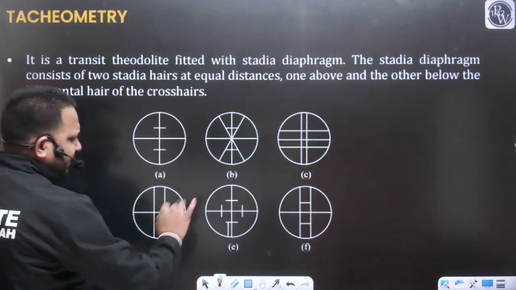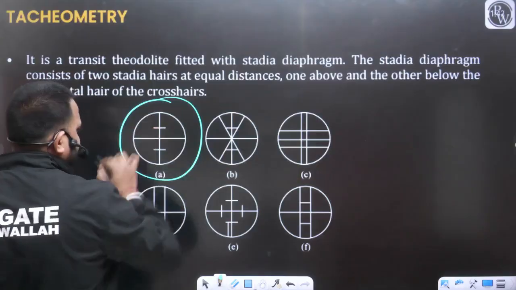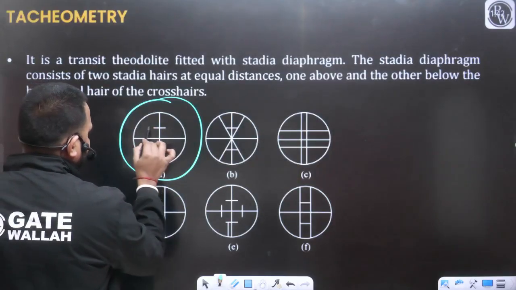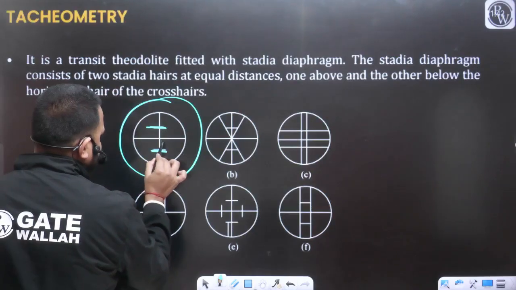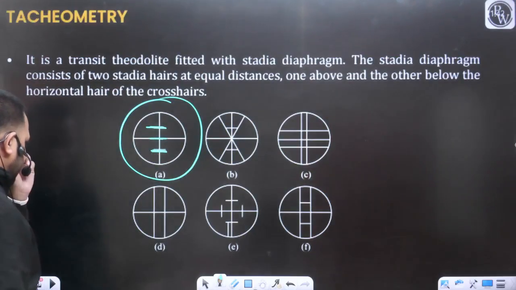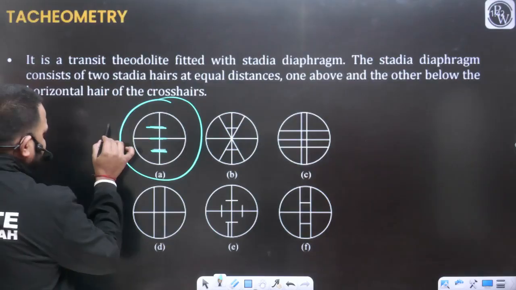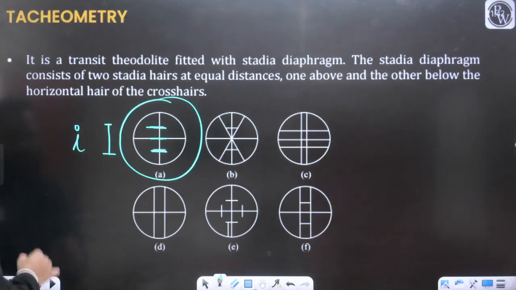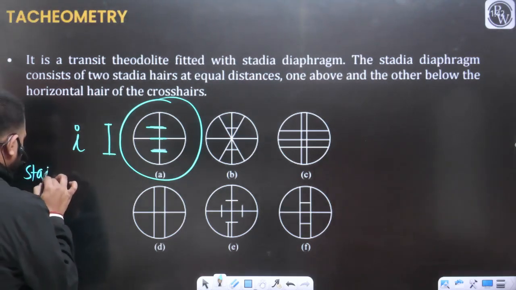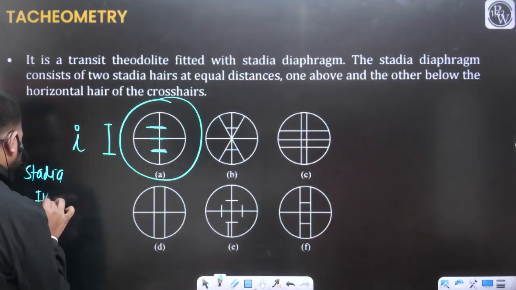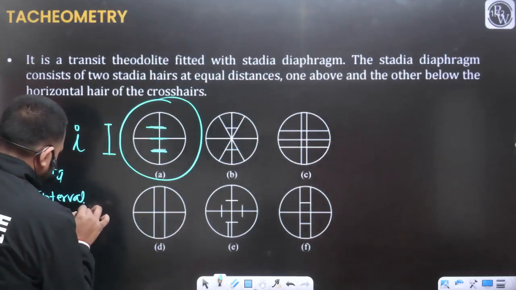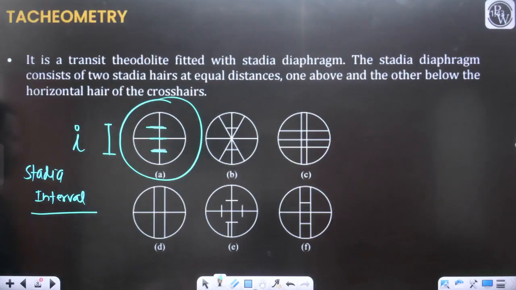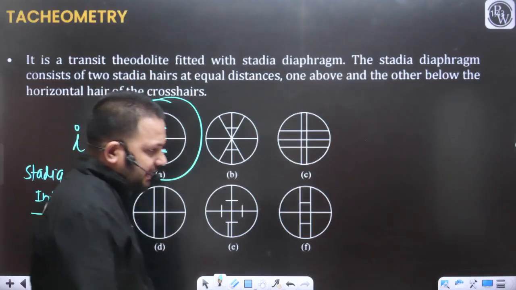So various options are there. We have discussed this case. This is your upper stadia, this is your lower stadia, and this is your axial stadia. And one more term that I have already introduced is small i. Again I am repeating this point: small i is the stadia interval.